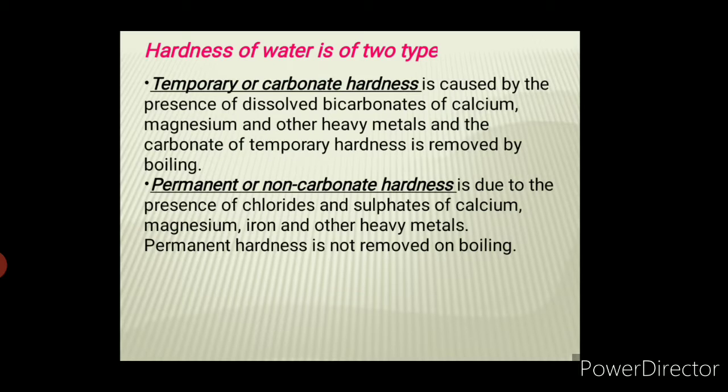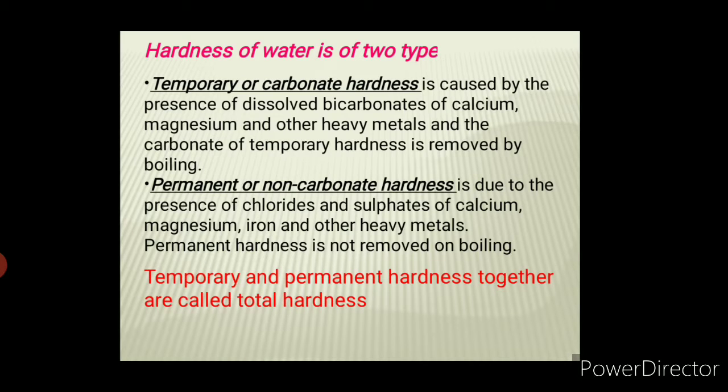It needs other treatments, such as passing the hard water possessing permanent hardness through advanced filters, the ion exchange method, and different other methods. Temporary and permanent hardness together are called total hardness. Whatever experiment we are going to perform is nothing but total hardness, a combination of both temporary and permanent hardness. Hardness due to dissolved carbonates, bicarbonates, hydroxides as well as all the remaining ones, we are going to determine in our very first experiment.